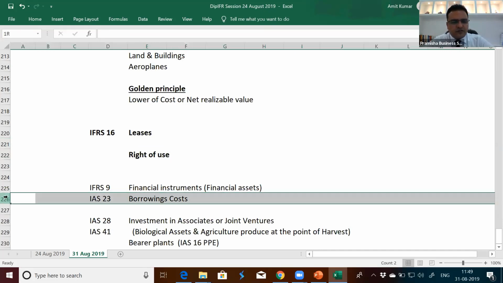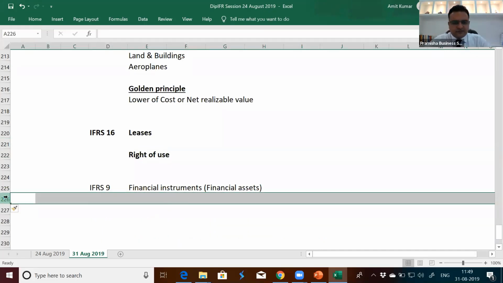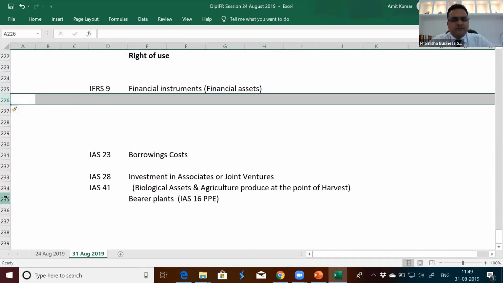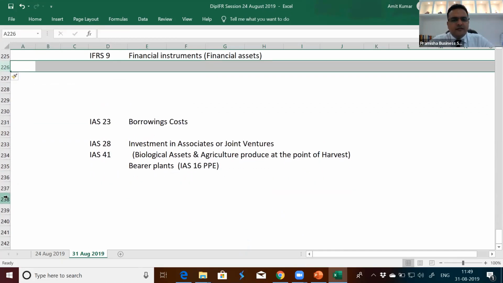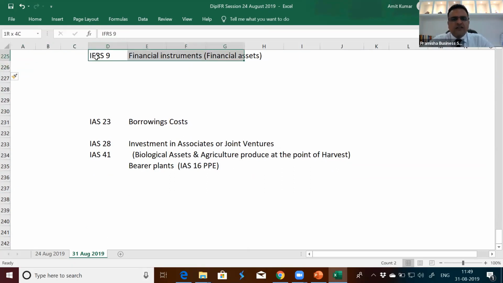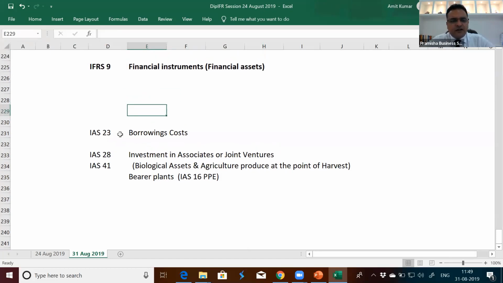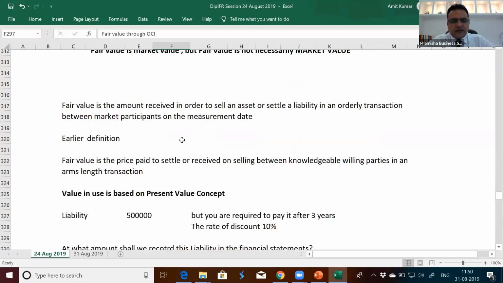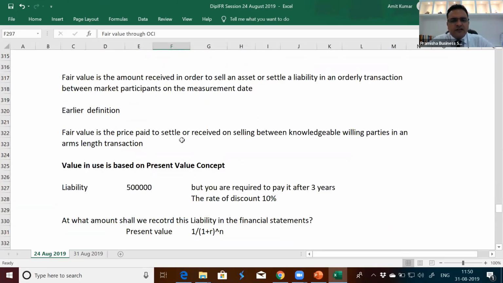IFRS 9 financial instruments guides us on recording of financial assets. I shared a little bit of it in the previous session, wherein I discussed how financial assets are recorded.